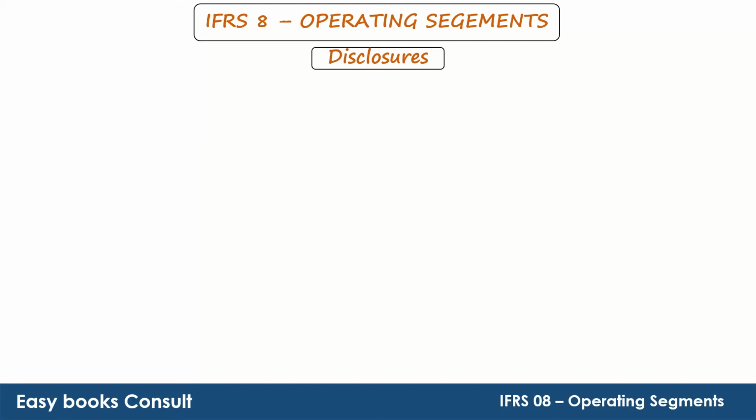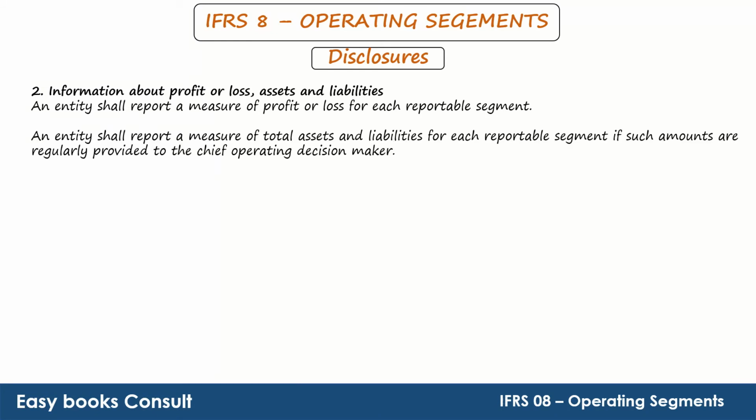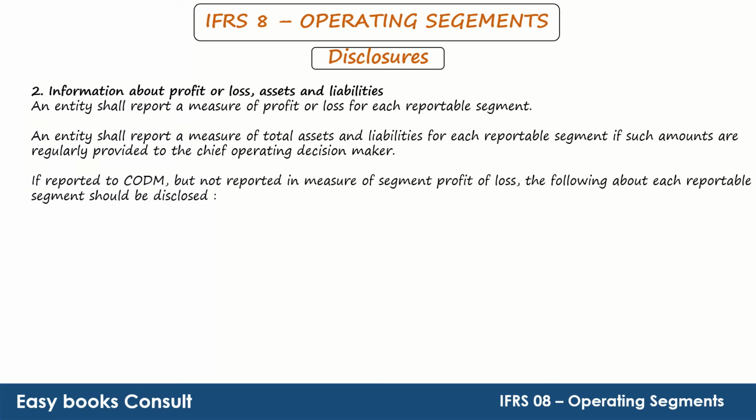Regarding the disclosure of information about profit or loss, assets and liabilities, an entity shall report a measure of profit or loss for each reportable segment. An entity shall report a measure of total assets and liabilities for each reportable segment if such amounts are regularly provided to the chief operating decision maker. If reported to the chief operating decision maker but not included in the measure of segment profit or loss, the following about each reportable segment should be disclosed.